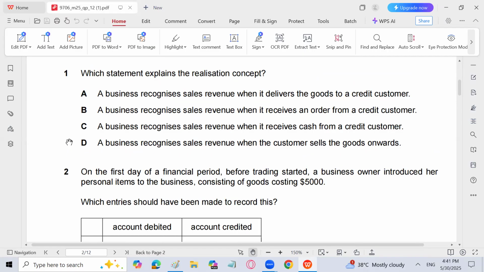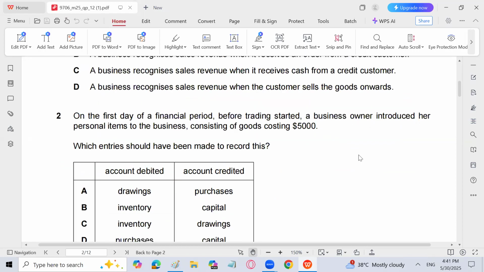This has come as the first MCQ regarding accounting concepts in AS, and it has come as the last MCQ in IGCSE 2025-0452, MCQ number 35. Same MCQ.